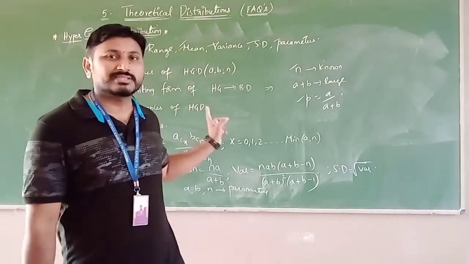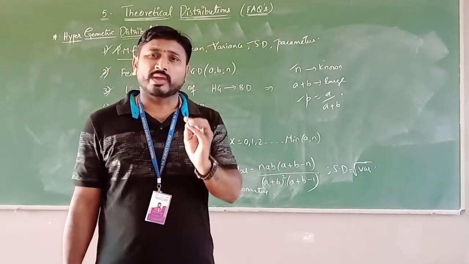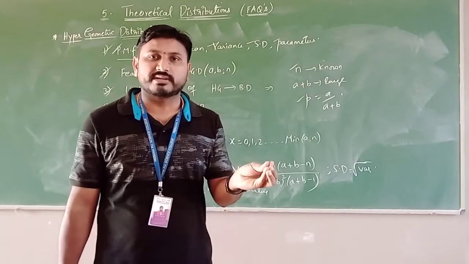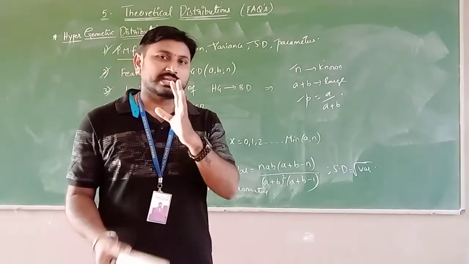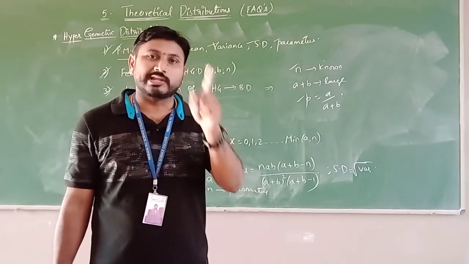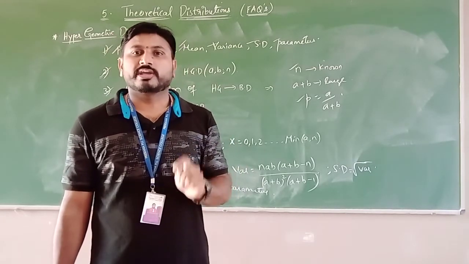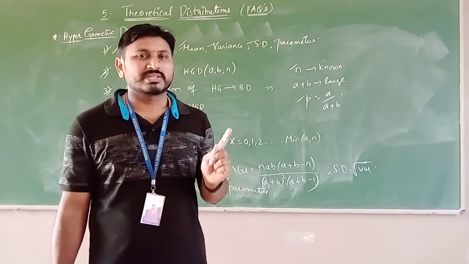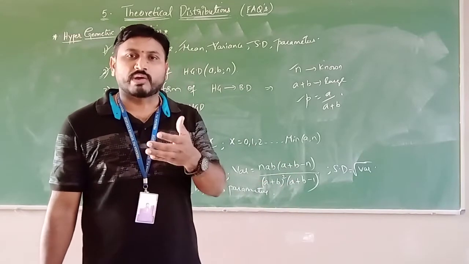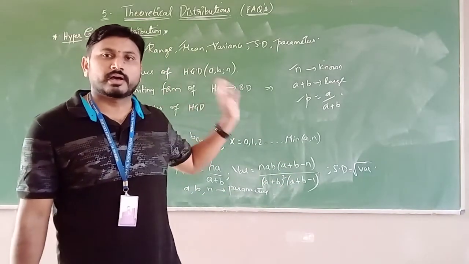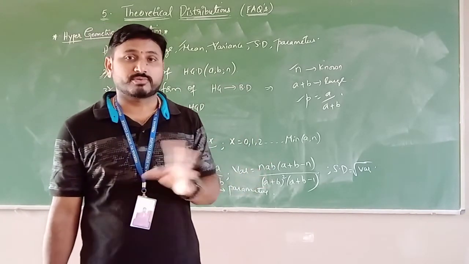So for all these discrete cases, kindly observe all the questions. Then you will definitely know how the question will be asked and what answer must be written for it, especially for 1 mark and 2 mark questions. 5 mark and 10 mark you can easily write, but in 1 mark and 2 mark you have to observe keenly and write, because even though there are choices, we cannot take any risk, since it is in 1 mark and 2 mark questions that we easily commit errors. To avoid those, we are preparing the frequently asked questions from previous years for each and every distribution, as well as each and every chapter.